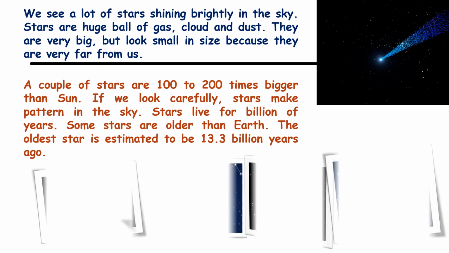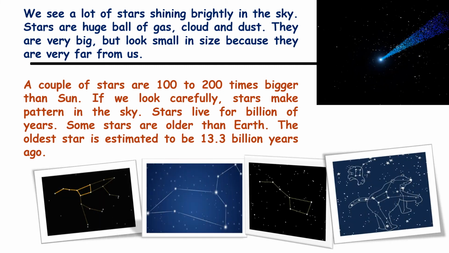If we look carefully, stars make pattern in the sky. You can see these 4 pictures show you the different patterns created by stars. Stars live for billions of years. Some stars are older than Earth. And do you know the age of the oldest star? The oldest star is estimated to be 13.3 billion years old. Very interesting, right?